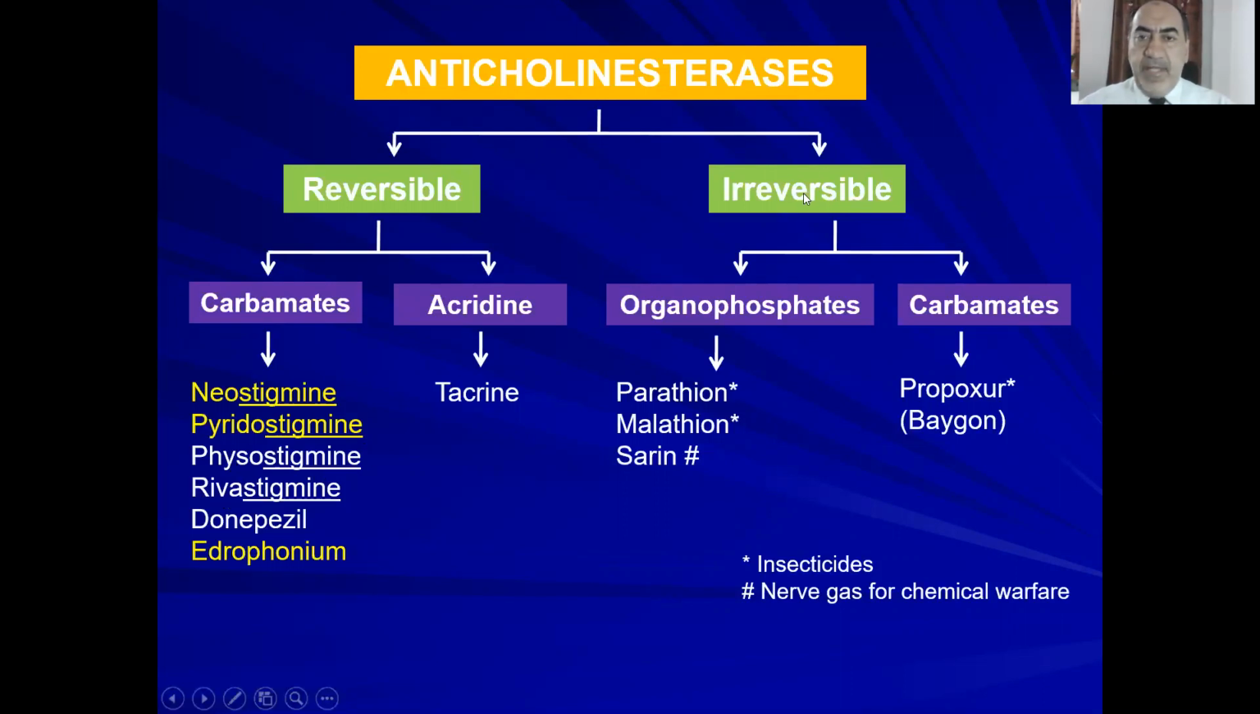The second class, the irreversible, we would say these are poisons. They could be used as insecticides or nerve gases. They are further subdivided into organophosphates and carbamates. Organophosphates include parathion and malathion. Again, this suffix can help you a little bit. And sarin gas, tabun, all of these nerve gases used for warfare. And carbamates include propoxur, which is available in the stores under the brand name Baygon.